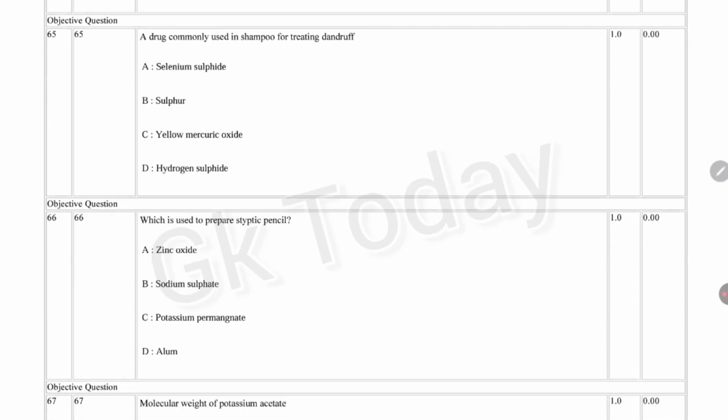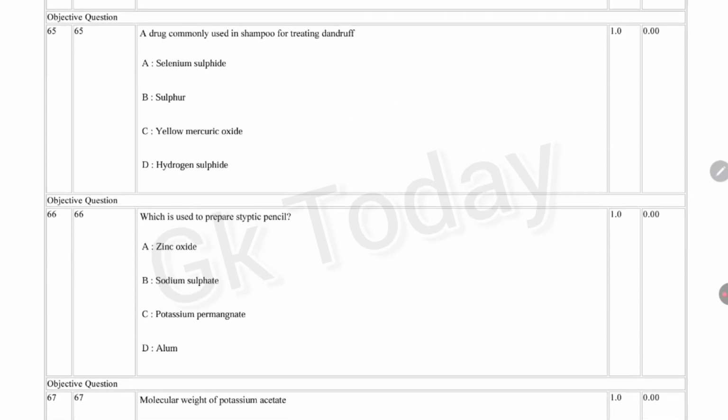Next question. A drug commonly used in shampoo for treating dandruff: selenium sulfide, sulfur, yellow mercuric oxide, hydrogen sulfide. Correct answer is option A, selenium sulfide.